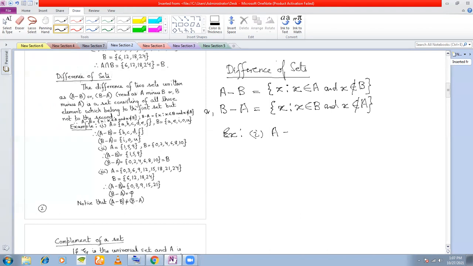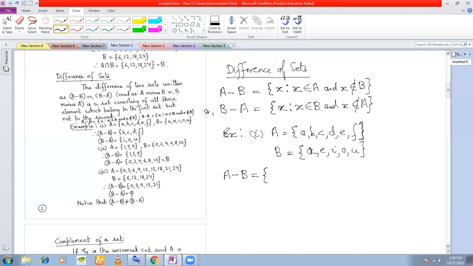I define the set A is equal to... and if I define the set B is equal to... I want to find out A minus B. I want to find out this difference.